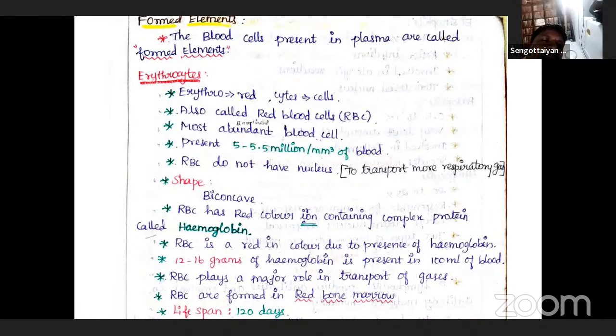RBCs are large microscopic cells without nuclei in mammals, except camel. Kindly note it, except camel.